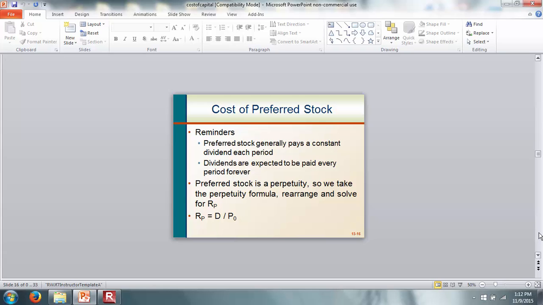Now what about preferred stock? For preferred stock, generally we assume that it's a constant dividend every year, and we assume that it's a perpetuity. When we talked about finding the price of preferred stock, we took the annual dividend and divided that by the required rate of return. To find the return for preferred, all we have to do here is take the dividend and divide that by the share price.